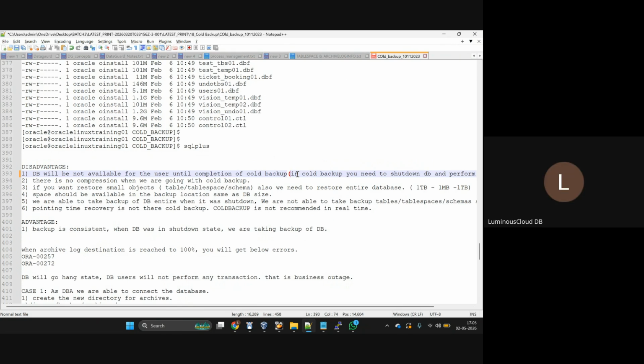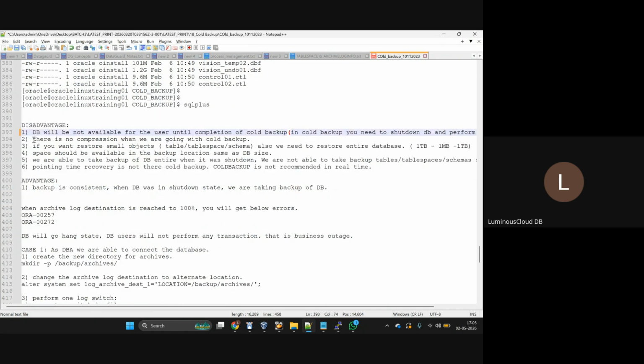And next one, there is no compression when we are going with cold backup. When I'm taking the backup using cold backup, is there any compression? No, there is no compression. However much space is used by the data file location, that much space needs to be there in the backup location also.